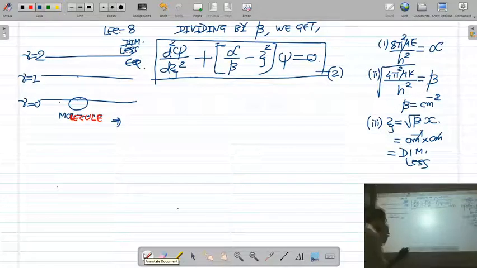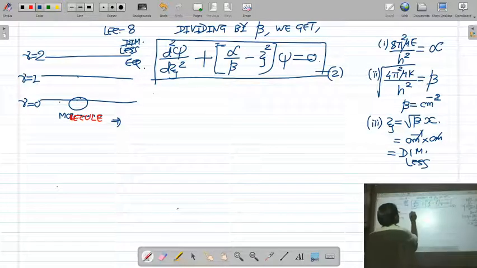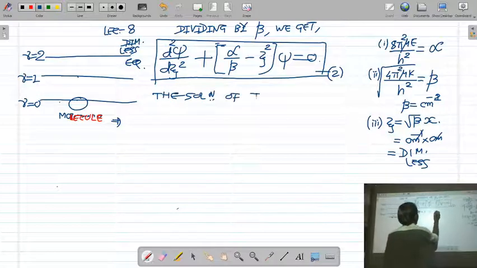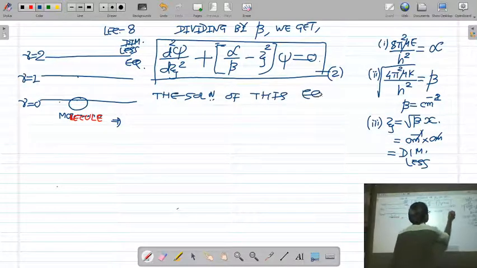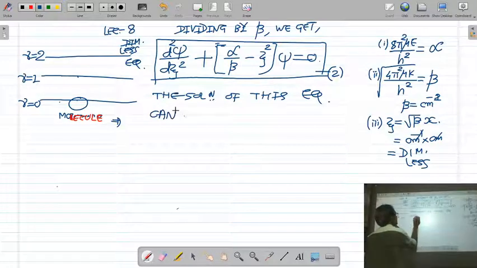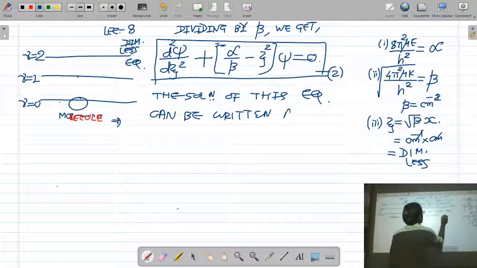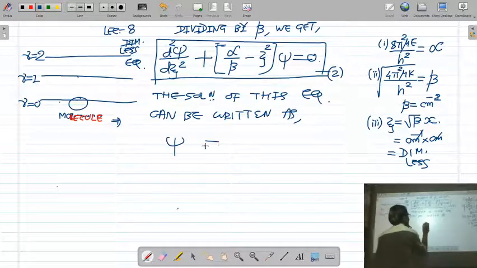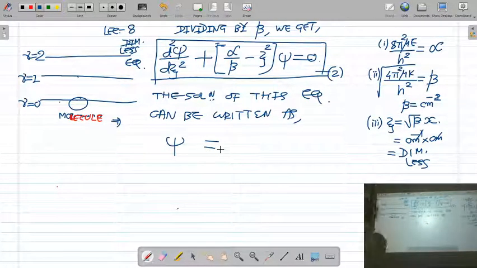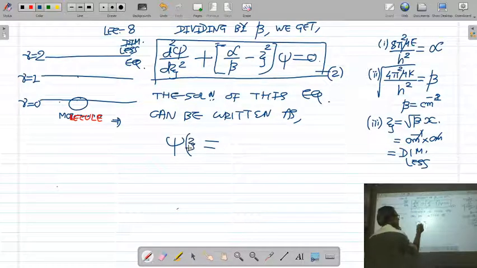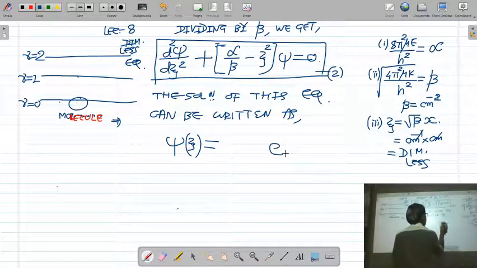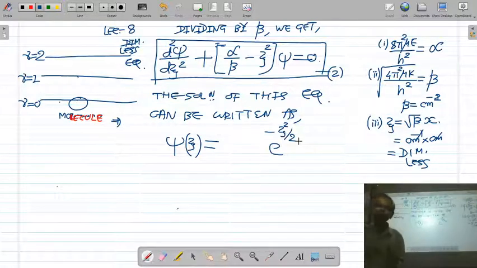The solution of this equation can be written as psi, which is a function of xi, is equal to... actually this equation has two solutions.